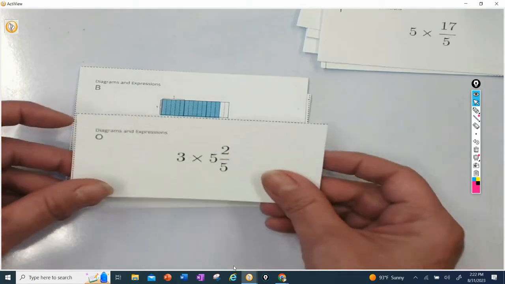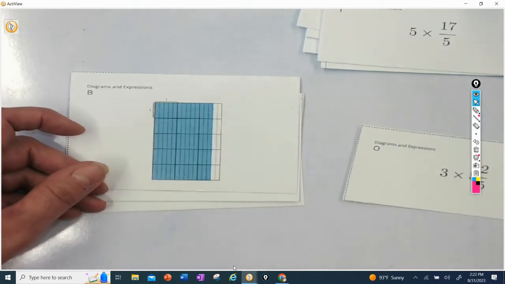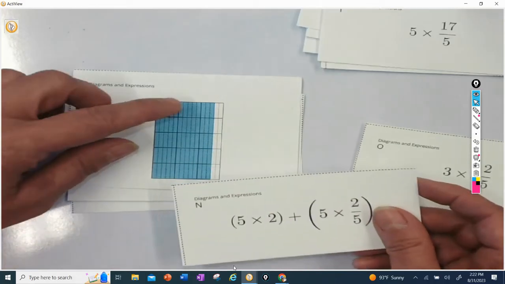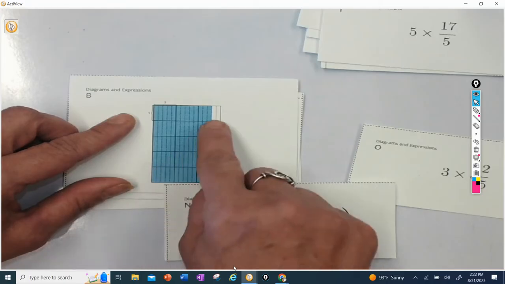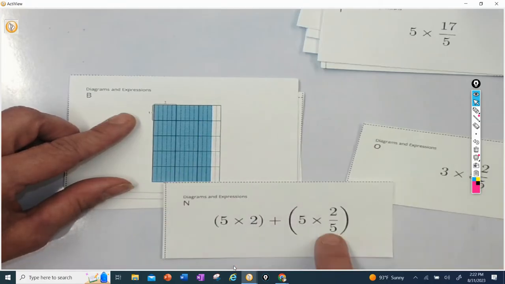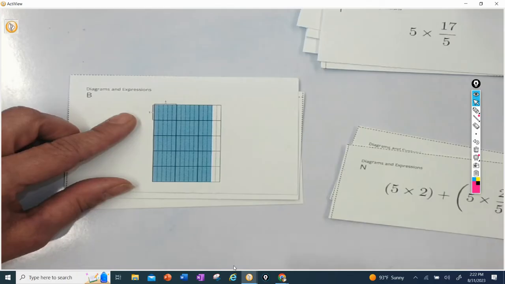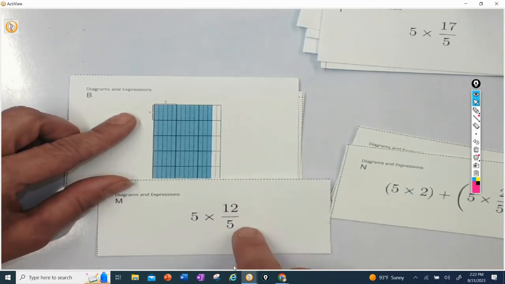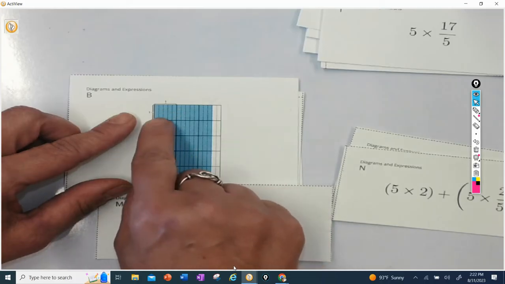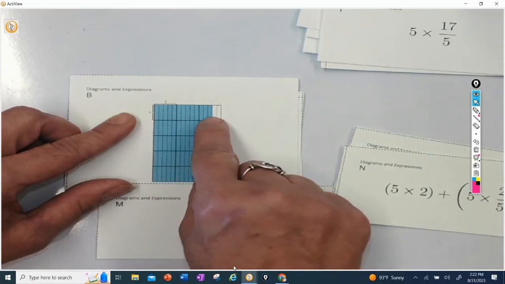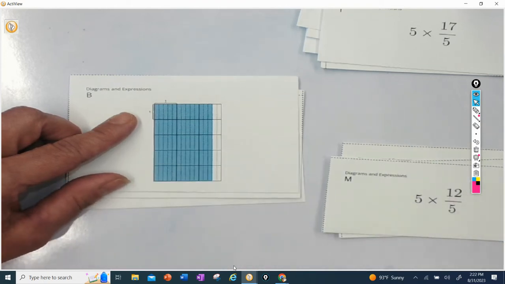So that one doesn't seem to match. I see 5 times 2, 5 times 2, but this is 3/5 and this is 2/5. So I don't think that this one matches. Let's look at this one. 5 times 12/5. Well, 1, 2, 3, 4, 5, but this is 10, 11, 12, 13/5. So that one doesn't work.